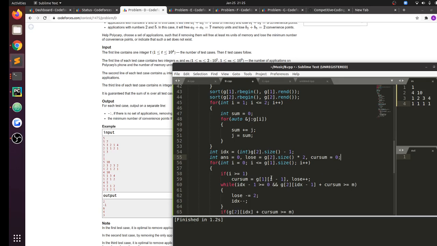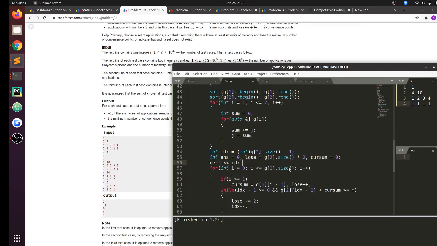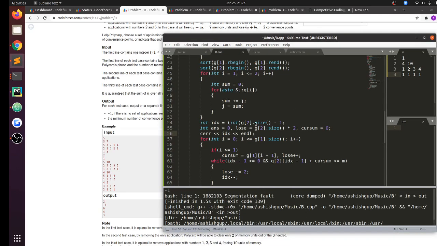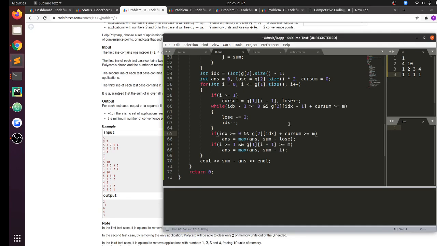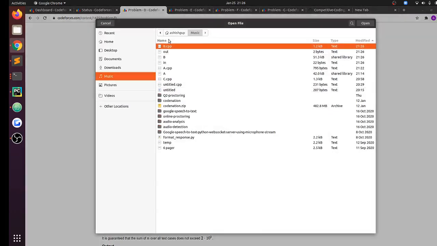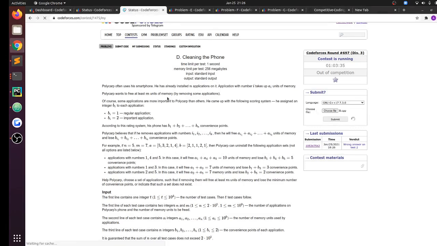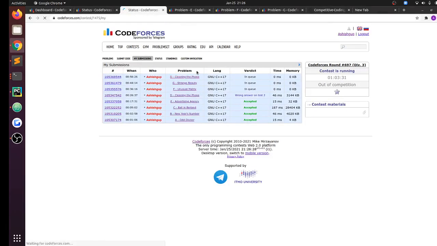Okay. What is the value of index? -1. Okay, shit. If index is greater than or equal to 0 and yeah. Similarly, let me enter 2, 2, 2, 2. I think that is the reason I got the wrong answer. So I'll submit it and then I'll explain my approach. I think, yeah, 1 second. Okay, so I think they should be correct.